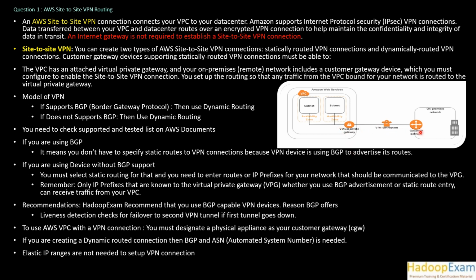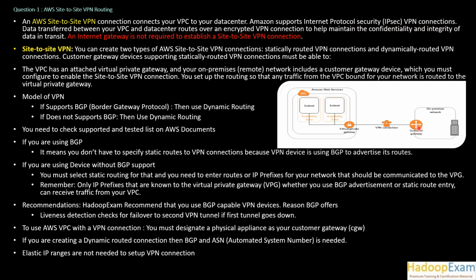As you can see in this image, you can assume this is your AWS VPC and on the right-hand side is your corporate data center. To make a connection between them, this IPsec VPN connection is supported. Data transferred between your VPC and data centers is routed over the encrypted VPN connection. Try to understand that only an encrypted VPN connection is supported, no other VPN connection, to help maintain the confidentiality and integrity of the data in transit.